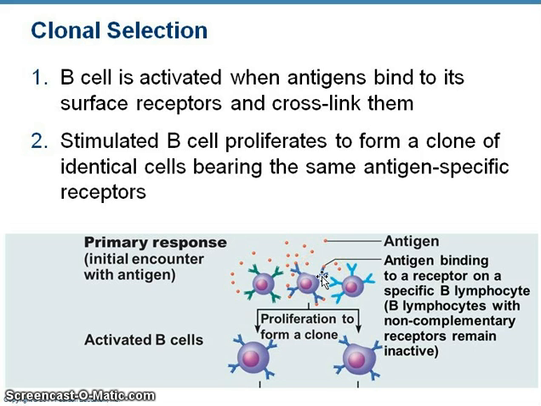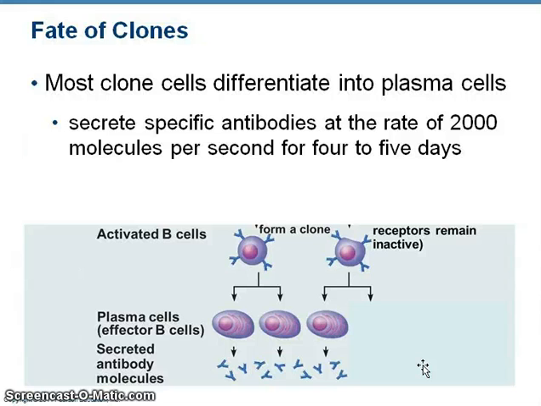This stimulates the B cell to proliferate. So you go from one cell that produces a specific antibody to thousands of cells that all have the ability to produce that same antibody. This is what's called the clone, this large group of cells that all produce the same antibody.